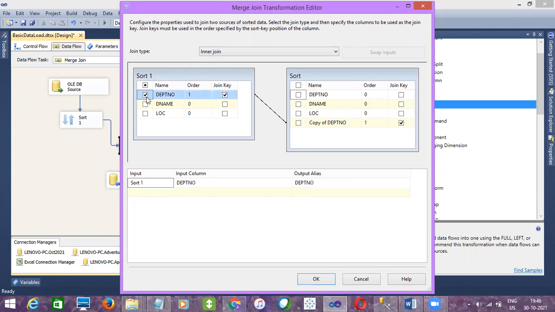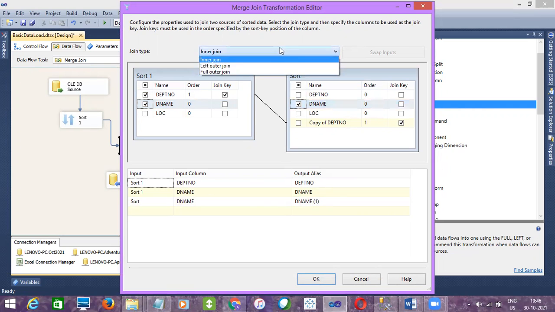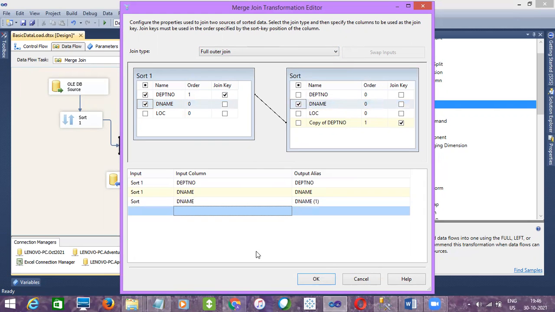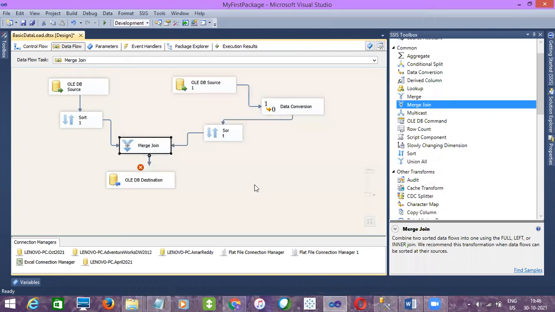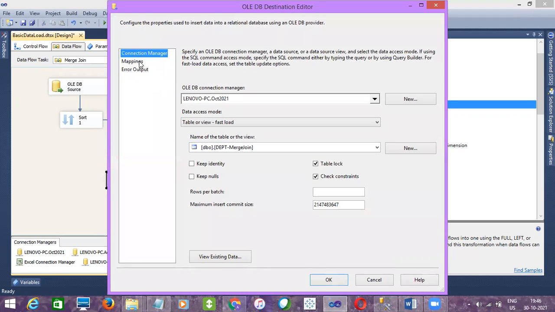I will take department number, department location, department name from this table. We need to select a join key in the second table. Full outer join, so we have selected the join, right? Click on OK. I don't know what we did last time. So go to the destination and map the columns.